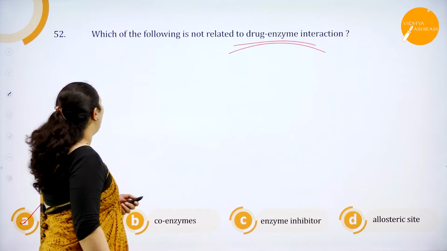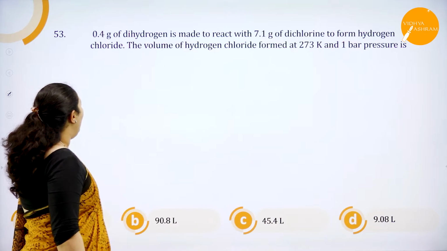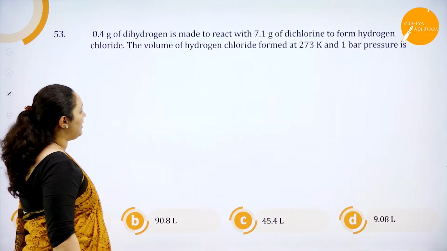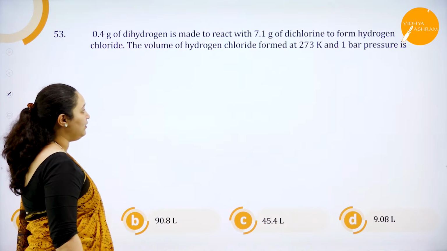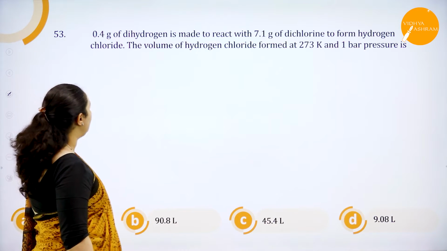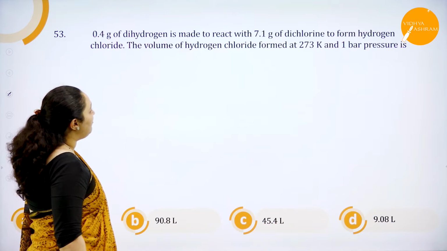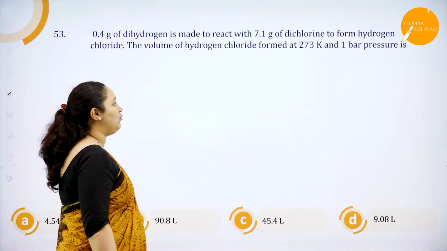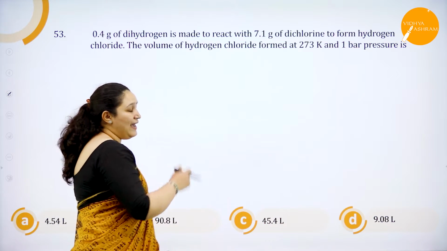So the next question is the 53rd question. 0.4 grams of dihydrogen is made to react with 7.1 grams of dichlorine to form HCl, that is hydrogen chloride. The volume of hydrogen chloride formed at 273 Kelvin and 1 bar pressure is, that is STP conditions.